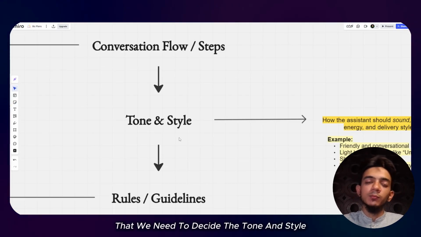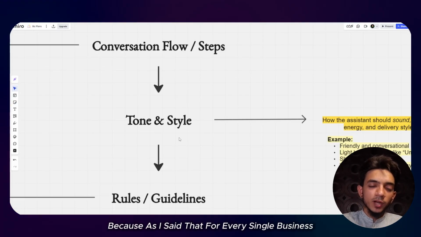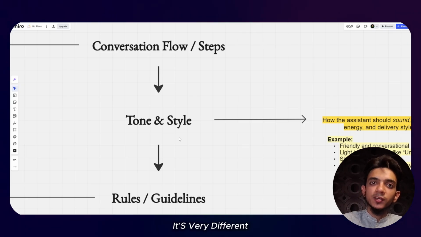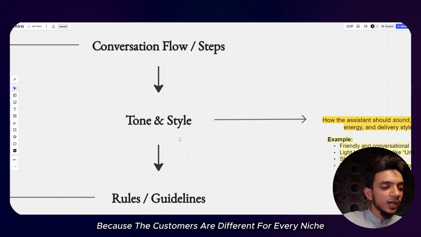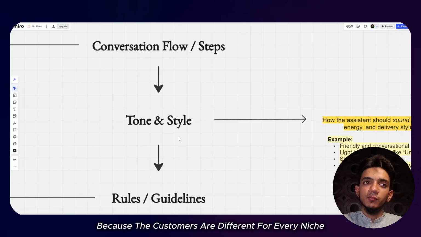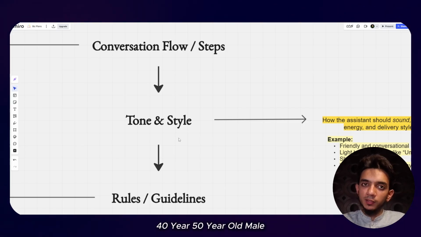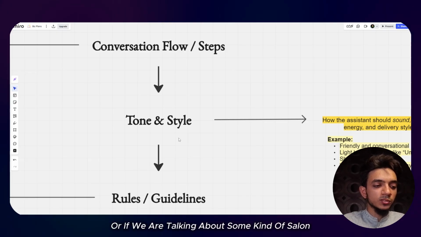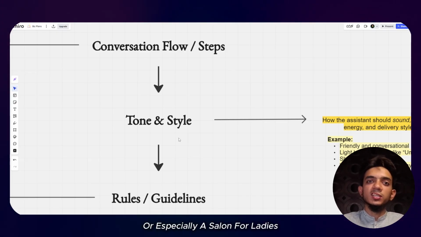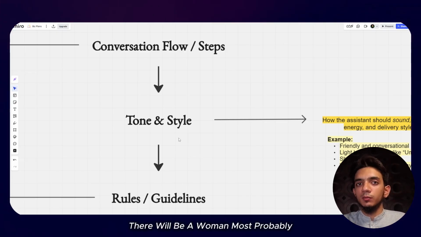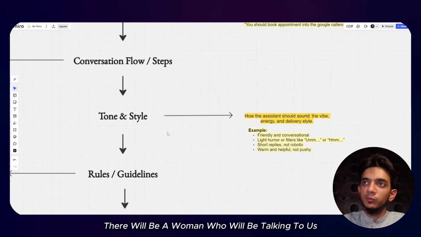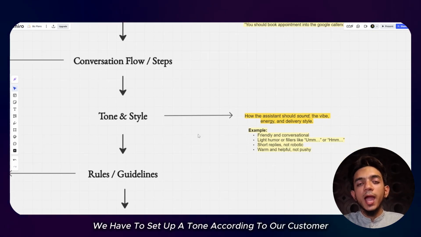decide the tone and style, because as I said, for every single business it's very different, because the customers are different for every niche. For plumbing, there could be a 40-year or 50-year-old male. If we are talking about a salon, especially a salon for ladies, most probably there will be a woman who will be talking to us. So in that case, we have to set up a tone according to our customer.